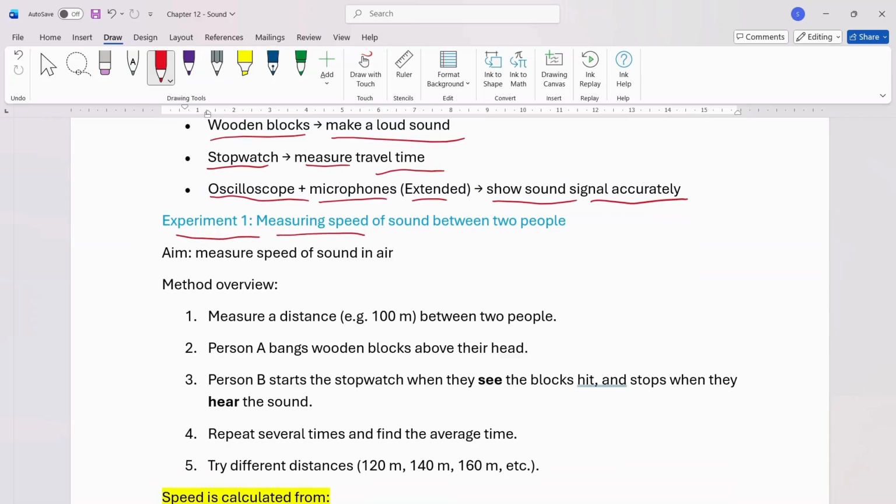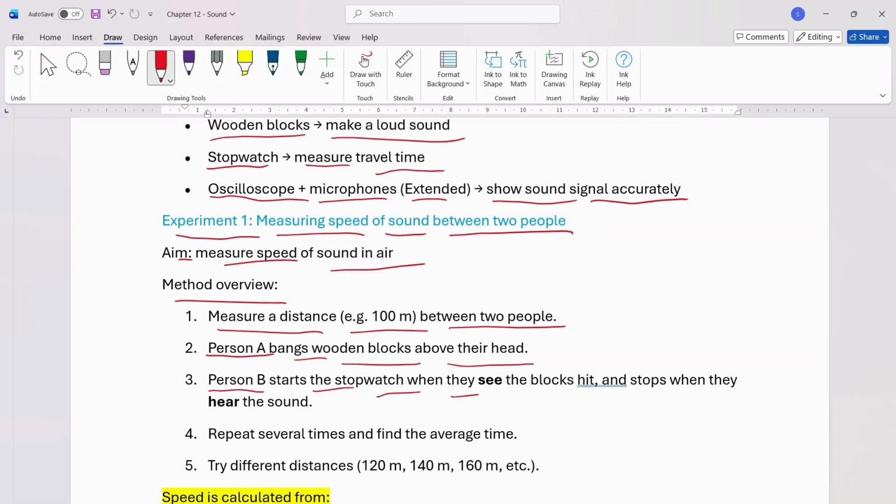Experiment number 1: measuring the speed of sound between two people. Aim: measure the speed of sound in air. Method overview: measure a distance, for example 100 meters, between two people. Person A bangs wooden blocks above their head. Person B starts the stopwatch when they see the blocks hit and stops when they hear the sound.